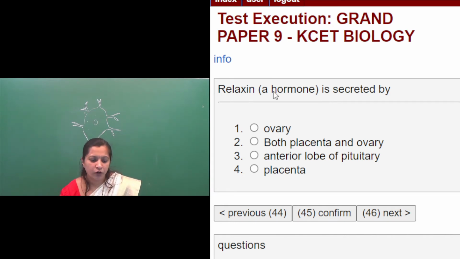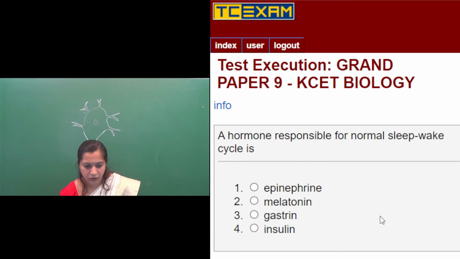So the relaxin hormone is secreted both by the ovary and the placenta. The option of anterior lobe of pituitary is wrong. Relaxin is secreted by ovary as well as placenta, right? So second one is the right answer. Then we will move on to the next question.